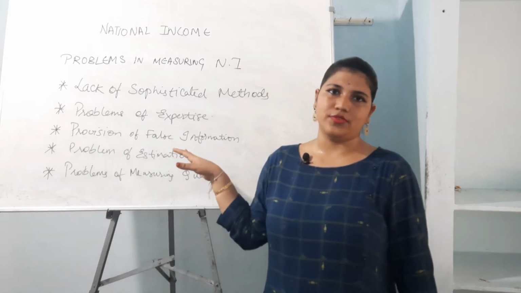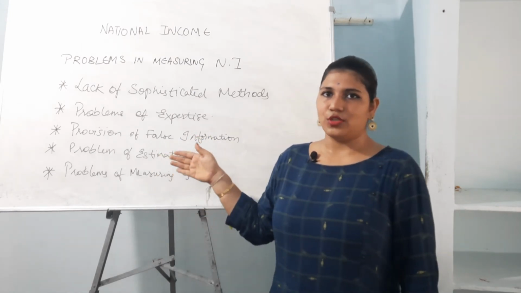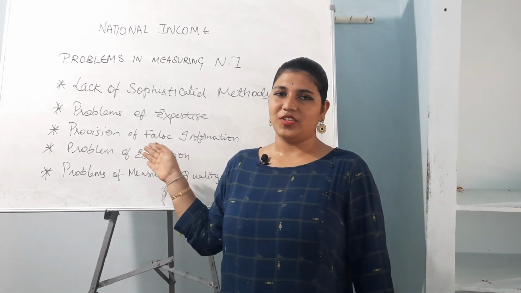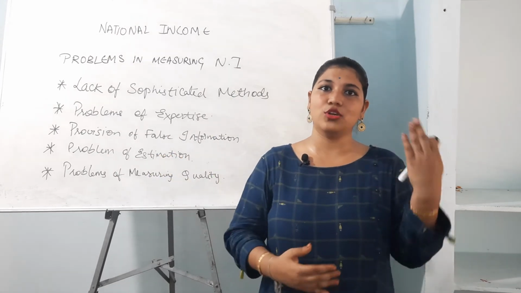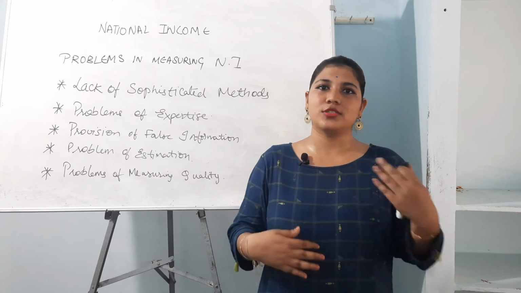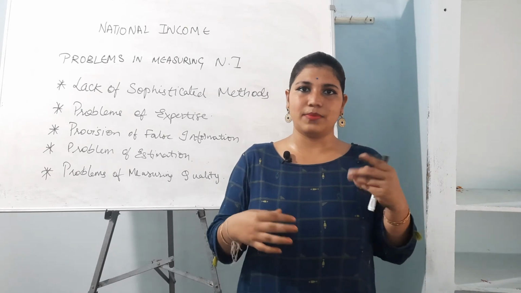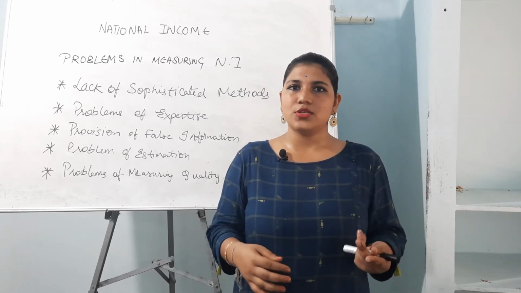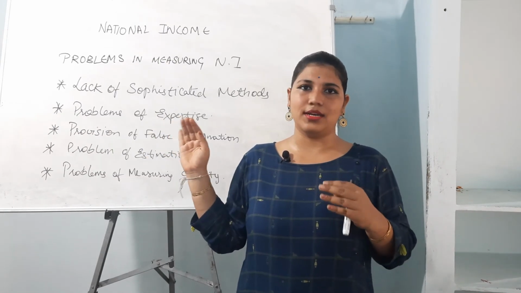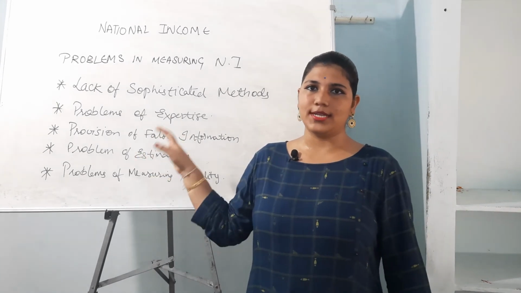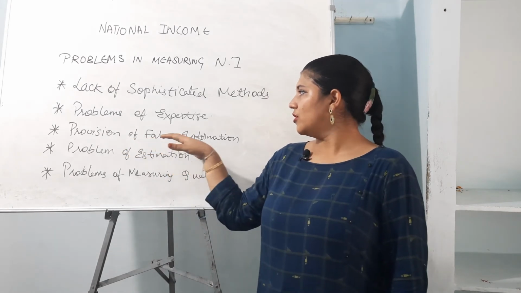And then provision of false information. When false information is provided, obviously there is a deficit itself, and we don't have any improvement. And we wonder why national income is falling again and again. Actually it may not be; maybe it is getting a good amount of profit, but we are showing losses because of lack of knowledge. We always get into confusion, misrepresentation of data and misunderstanding. So even if it is good profit, with our limited knowledge and low tackling efforts, we put it as wrong information. That is also one kind of problem, provision of false information.